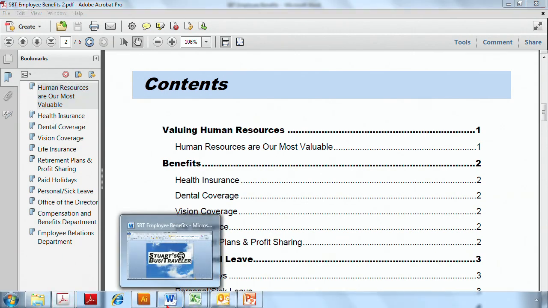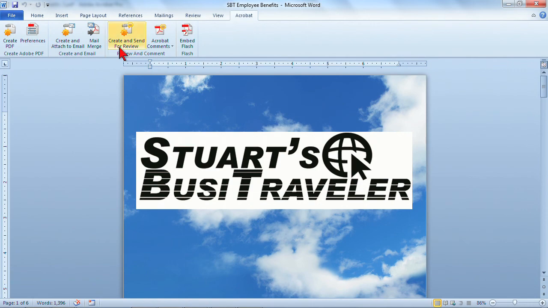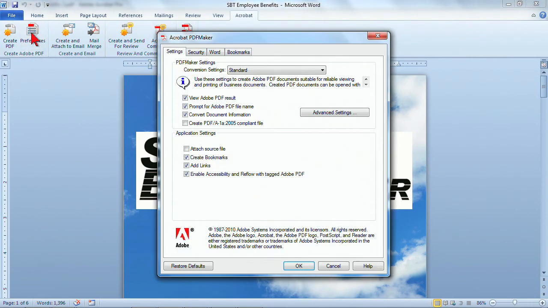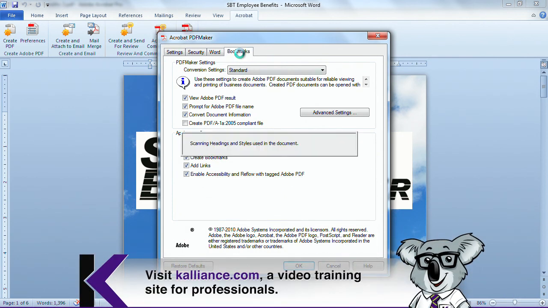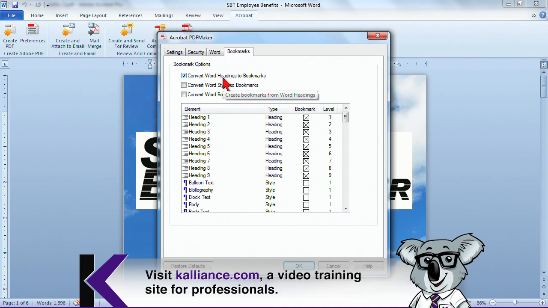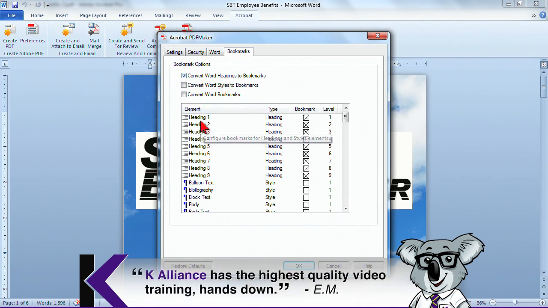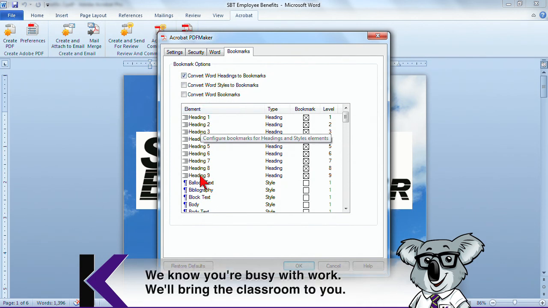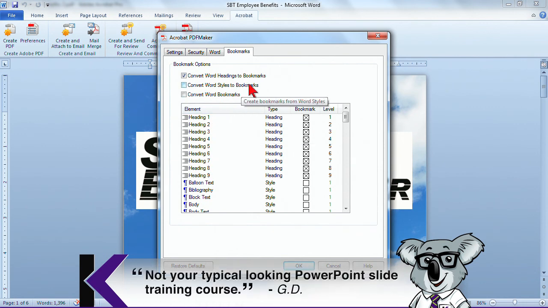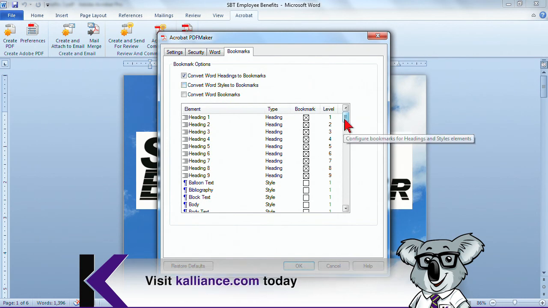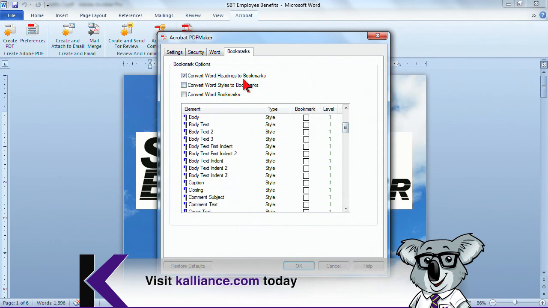And then let's go back in here to Word, and when we look at Acrobat, let's take a closer look at these preferences. When we use preferences, I'm noticing that it's creating bookmarks and links. So any of those things that might have been set up, it's building it. And the bookmarks are actually pulling from some styles. And so is it using heading styles? These are very common in a Word environment, using Headings 1 through 9. Or perhaps we're using our own custom styles, and we can define them as well.